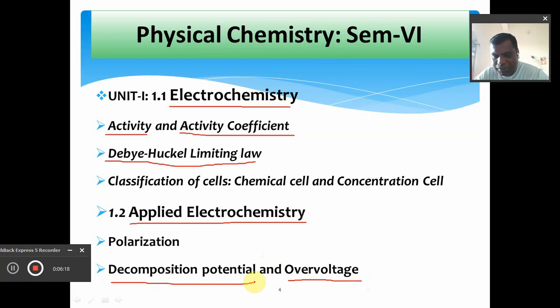Decomposition potential is simply the difference between the theoretical potential and the actual potential which is required for the decomposition of an electrolyte. That we will discuss in this unit first, based upon electrochemistry. So I think, dear friends, you got a clear idea about the first unit in semester 6 in physical chemistry in TYBSc, that is electrochemistry and applied electrochemistry.